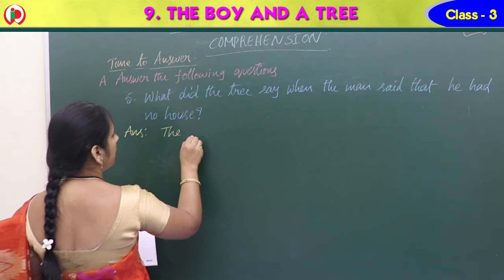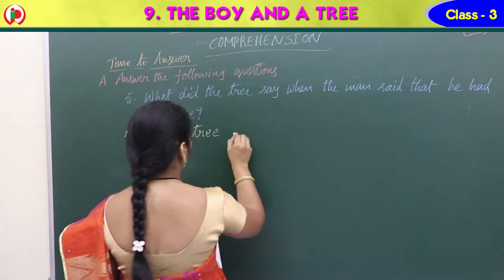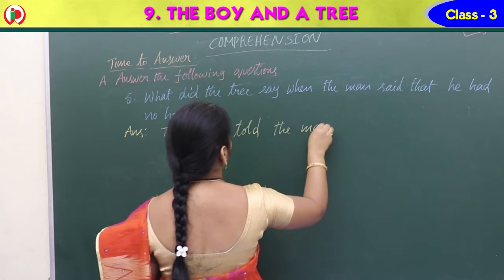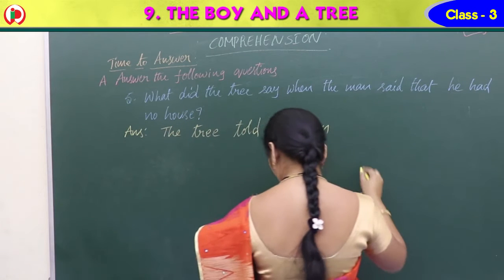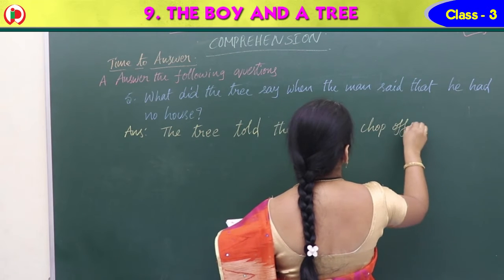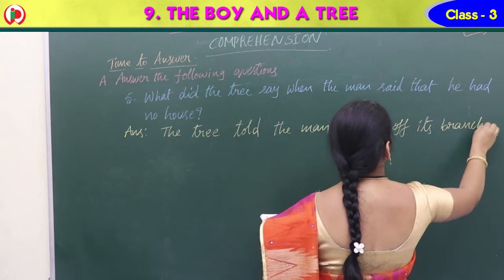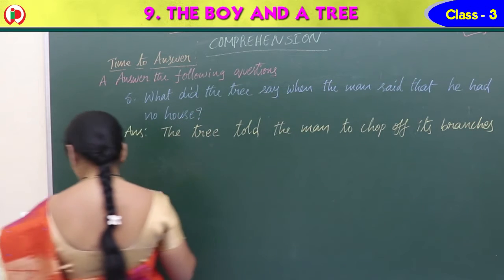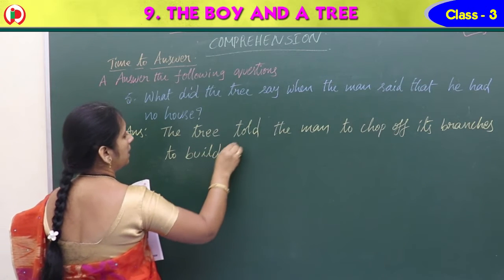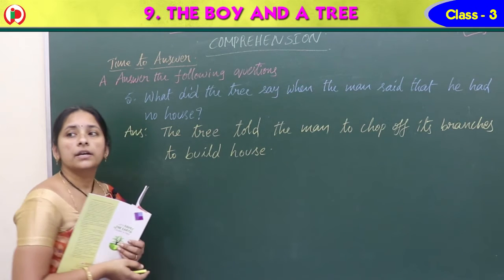The tree told the man to chop off its branches to build a house.